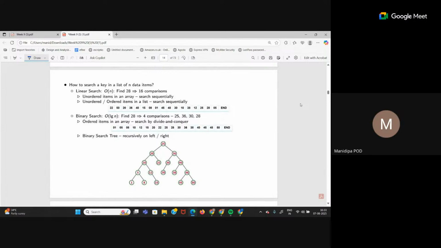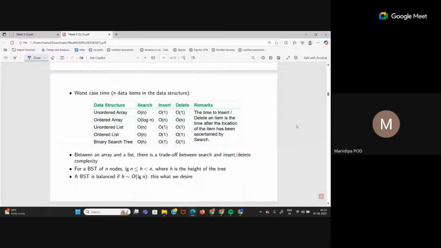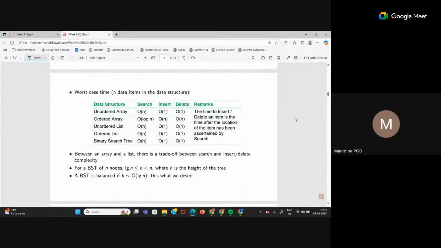What is the height of a balanced binary search tree with n nodes? Log n. That is my good tree, right? Now, in the case of a skewed tree, where all the nodes are on one side of the tree, what is the complexity? Worst case for searching? Order of n. Now, no need to remember this table, just go through it once.